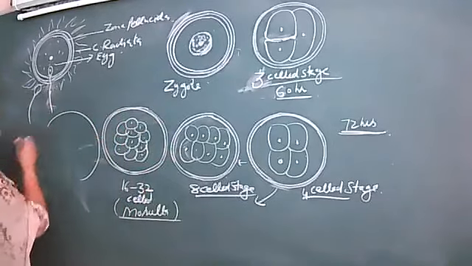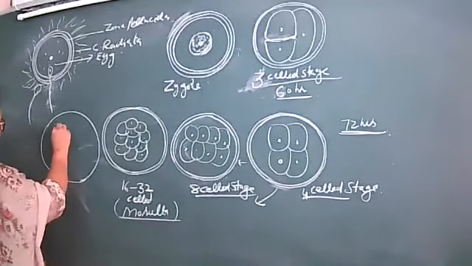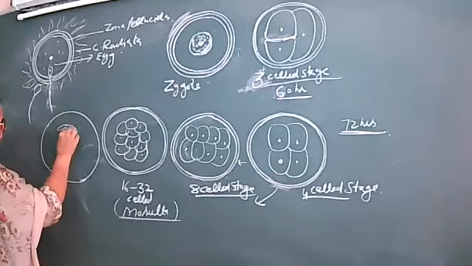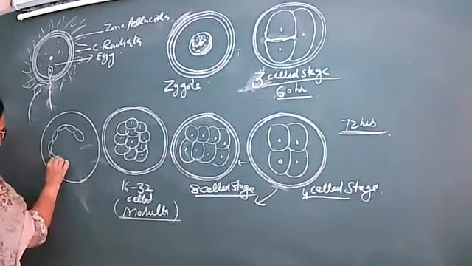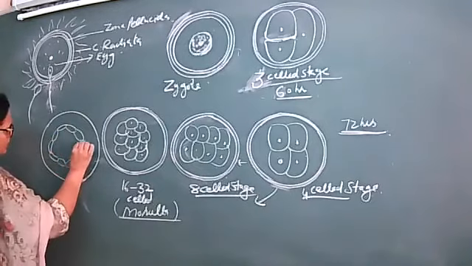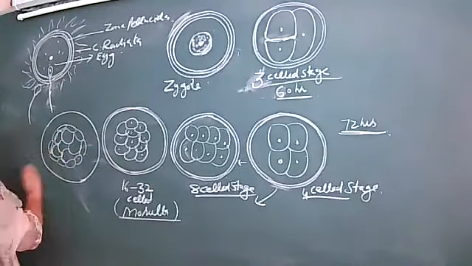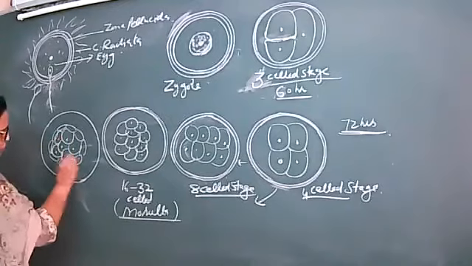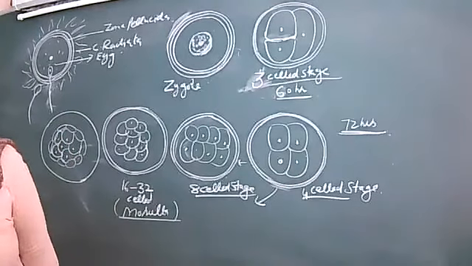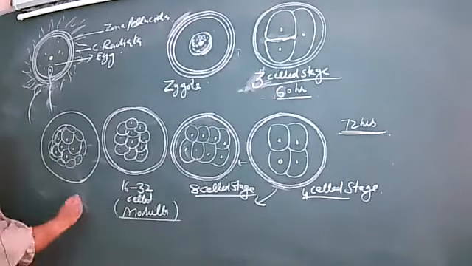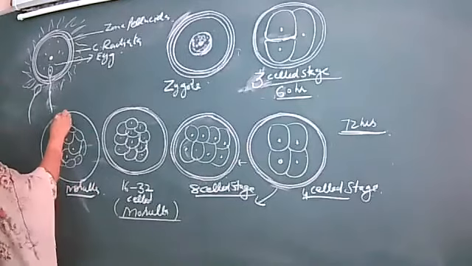Then further, these cells get arranged in a group, and there is a change in the size of the cells. The outer cells will be small and the inner cells slightly bigger in size, like this. This is also morula, with large cells, and then ultimately this morula will be getting converted into, again, what is this?